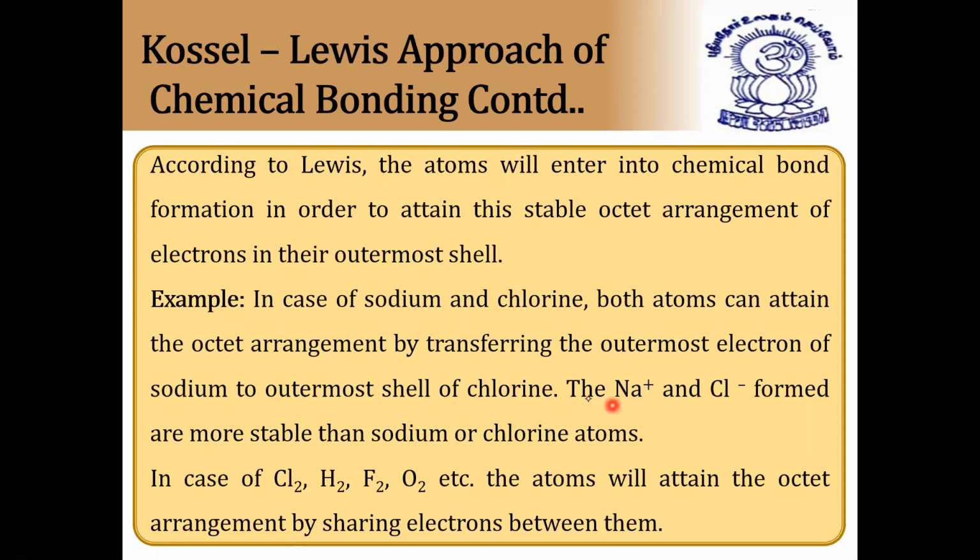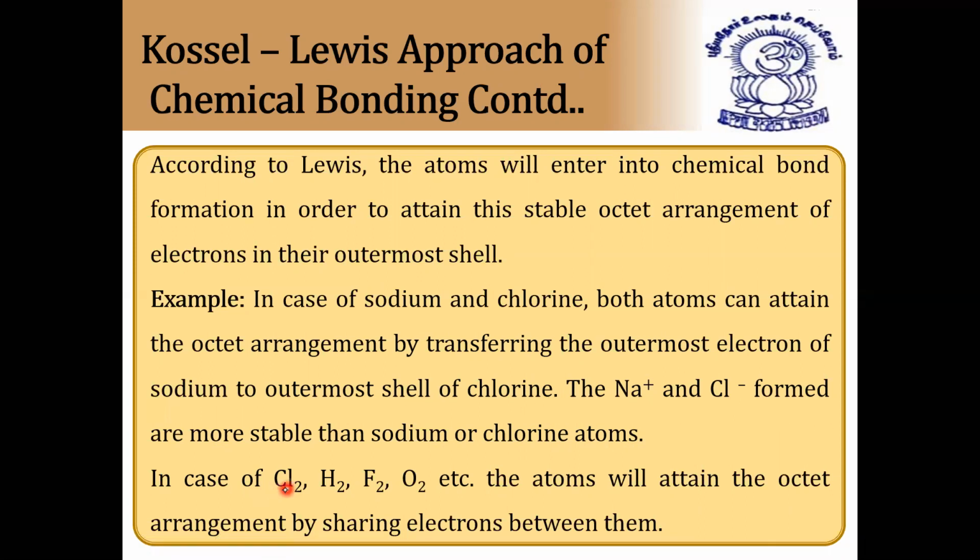Since chlorine's atomic number is 17, it requires one more electron for added stability. That electron it will get from sodium, and sodium will transfer its electron to chlorine. As chlorine gains the electron, it will get a negative charge. The ions formed are more stable than sodium or chlorine atoms. So in case of Cl2 also, what happens?